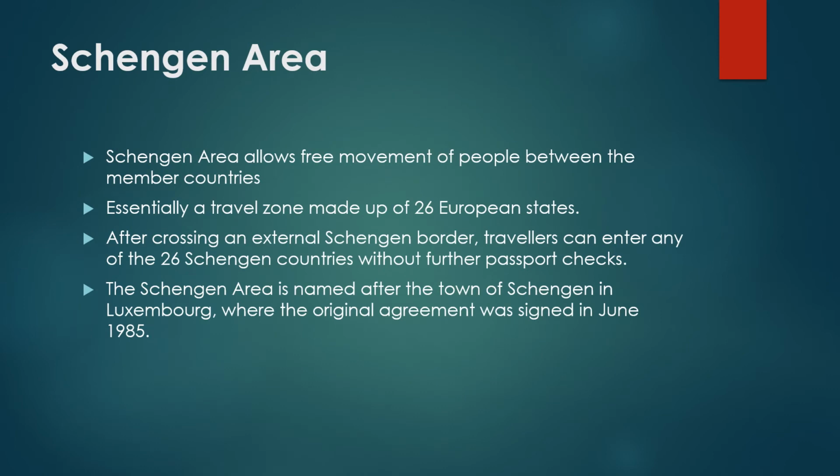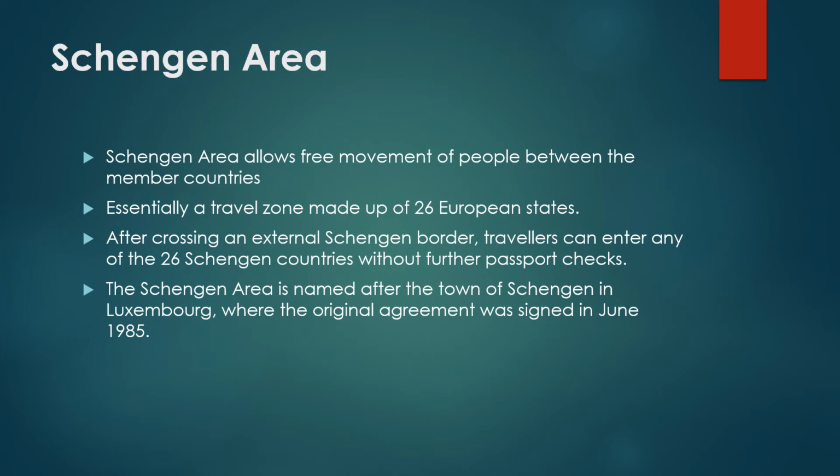So now let's understand the Schengen area. I'm sure if you have ever traveled to France or Germany, or if you have ever got your Schengen visa, there must be a point where you would have gotten confused between European Union, Europe, or Schengen. So now let's understand what the term Schengen area means. The Schengen area is a zone. It's essentially a travel zone which is made up of 27 European states, as in countries. And this area allows for free movement of people between the member countries.